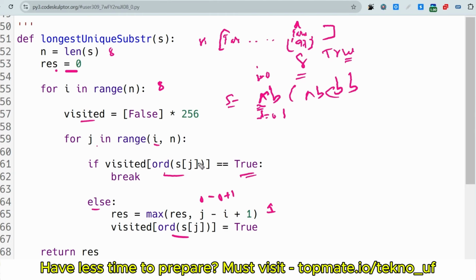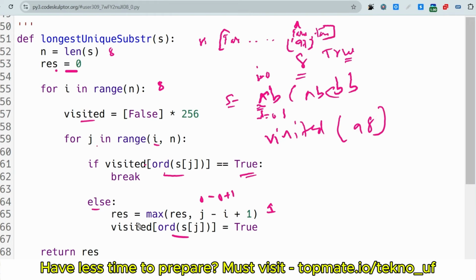S of 1 is b here, and word of b is 98. So is visited 98 equal to true? No, it is false here. So let me just write it, visited 98 is false, already written. If it is true, no, so it is false.